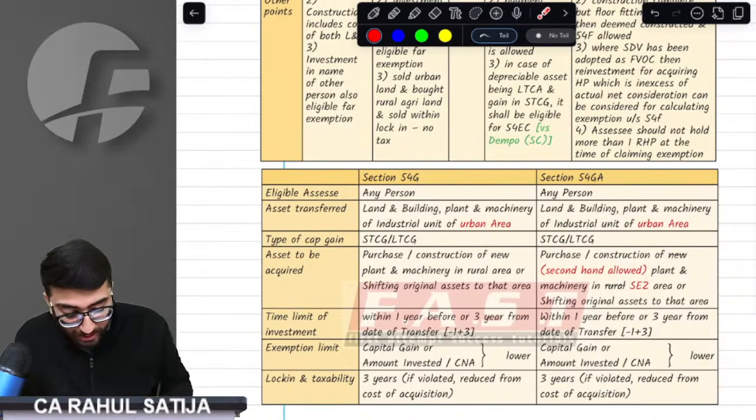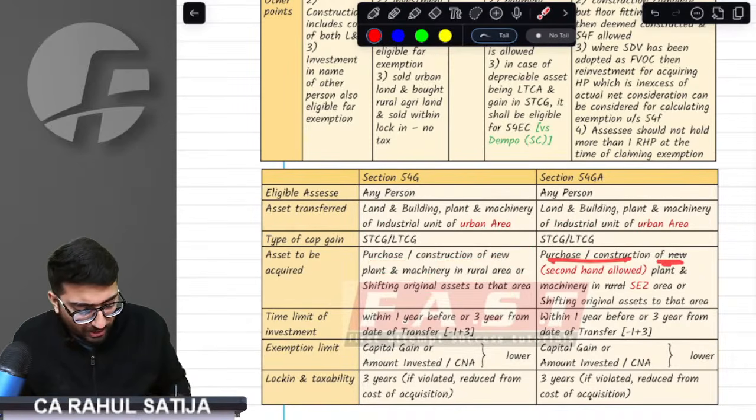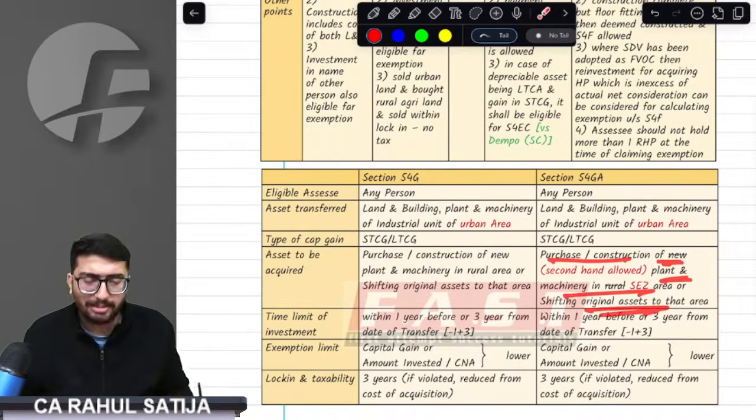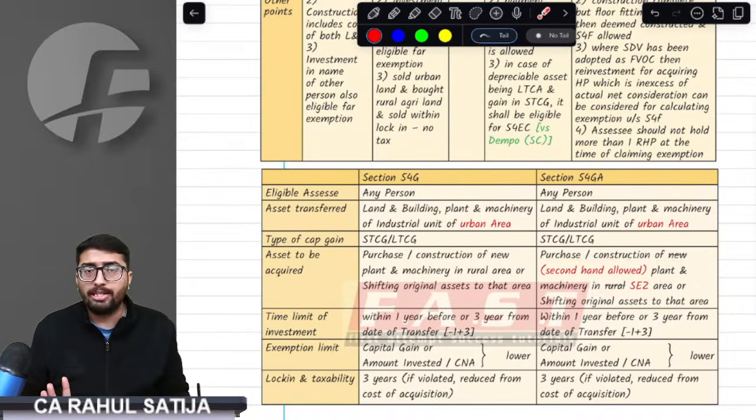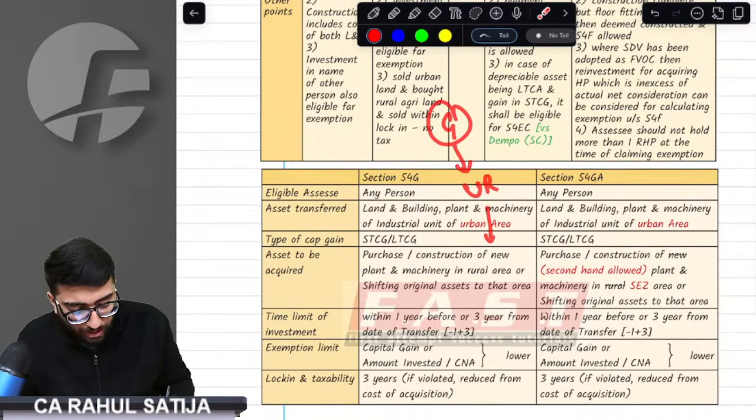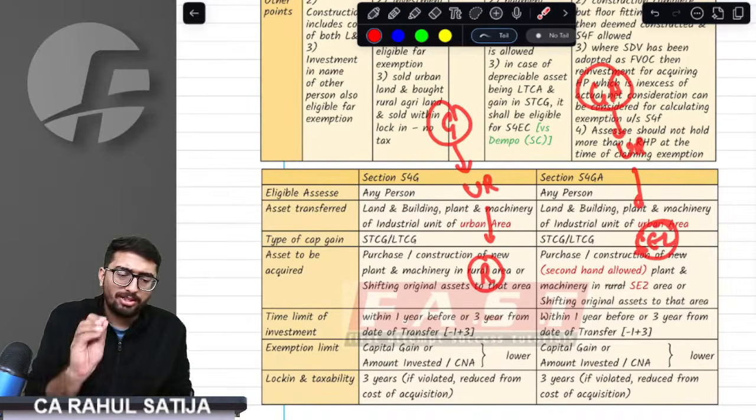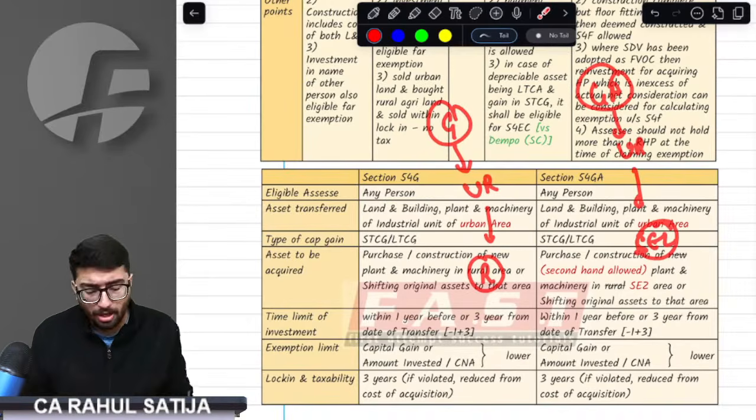What they have to buy is important. They have to purchase or construct a new plant and machinery in a rural area or shift to that area. Under 54GA, purchase or construct plant and machinery in an SEZ. Two basic differences between 54G and 54GA: 54G says you are selling from an urban area and buying in rural areas. 54GA says you are selling from an urban area and buying not in rural but in an SEZ. These two sections differ at these points.